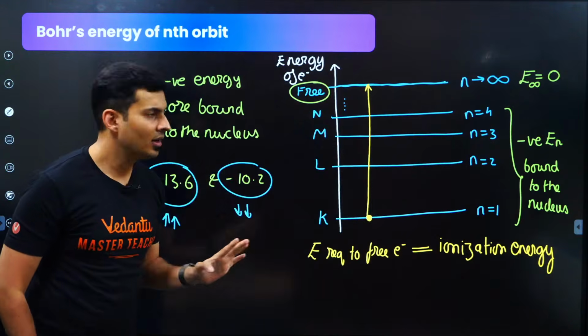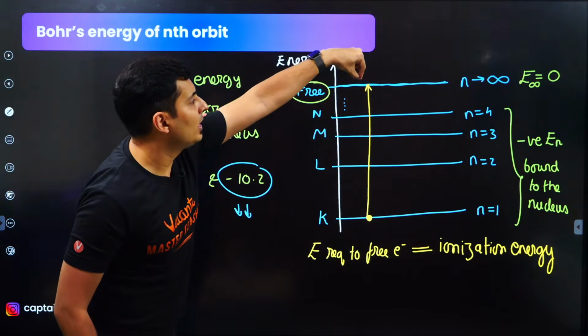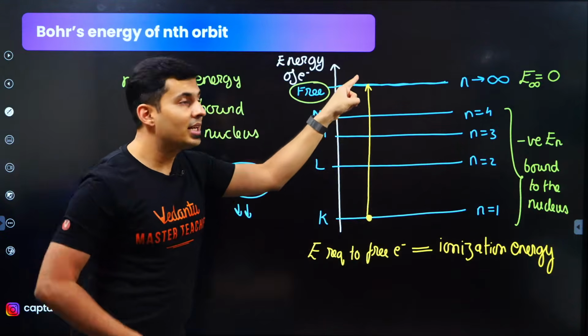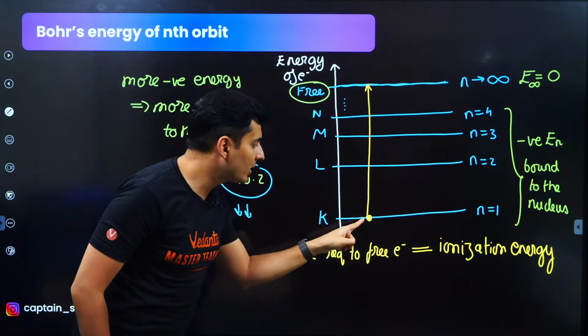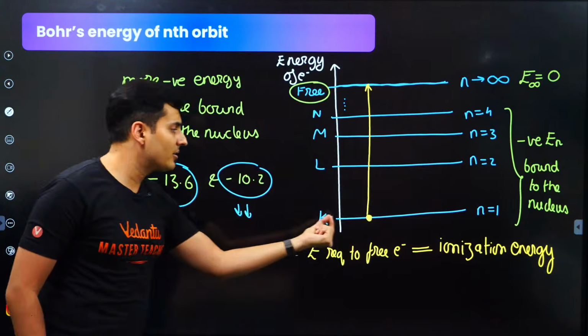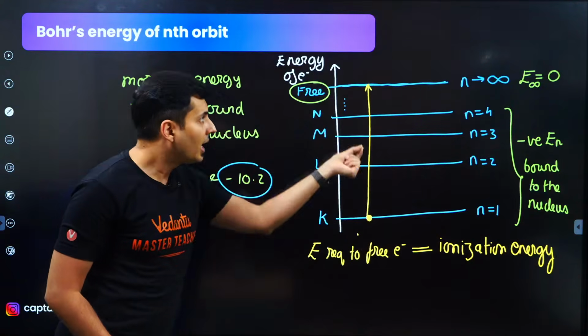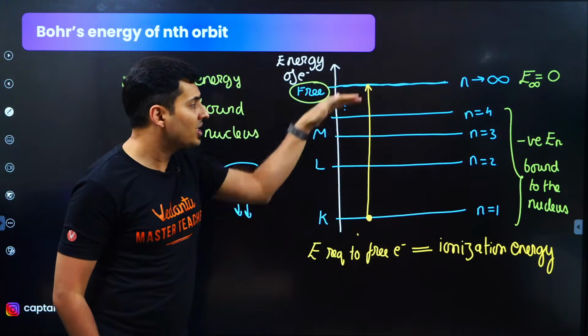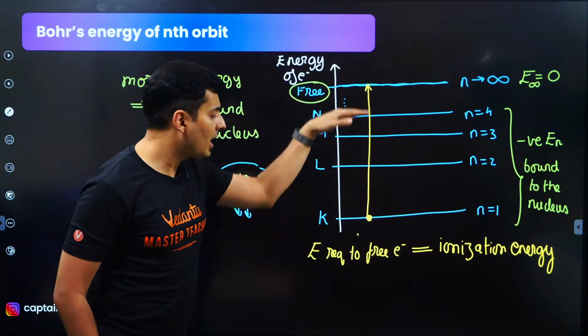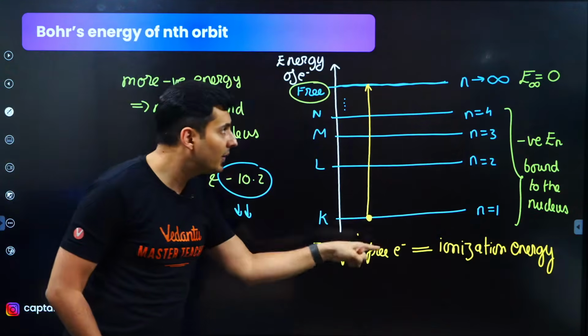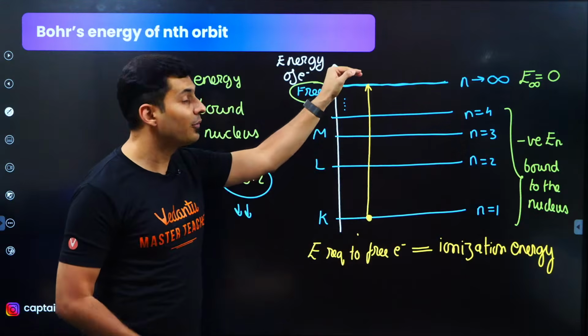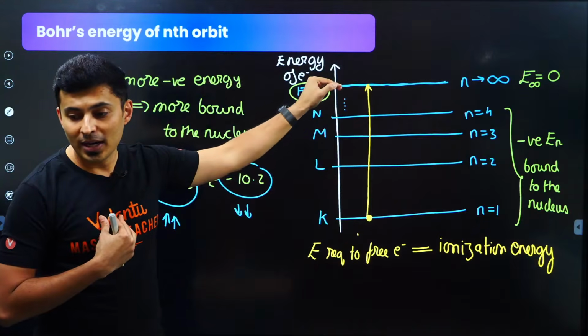So imagine if over here the energy of the electron was minus 13.6. If I pluck out that electron and bring it to 0, how much energy do I have to give to make it free? Put up the answer in the chat box.